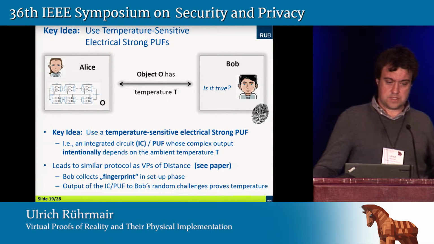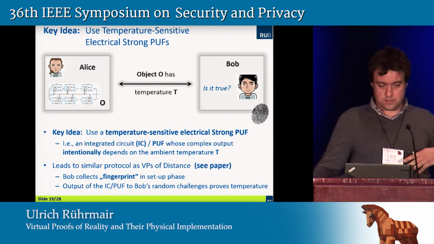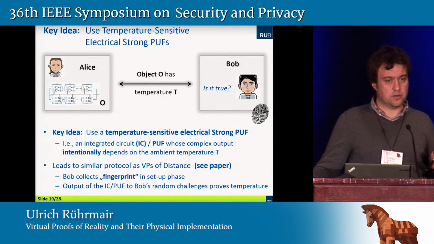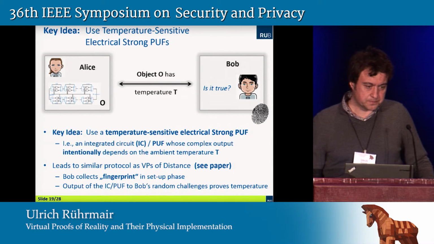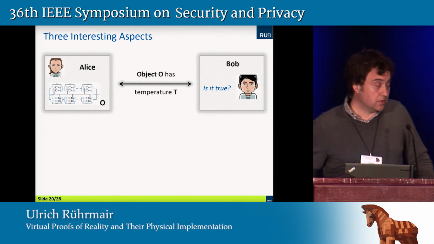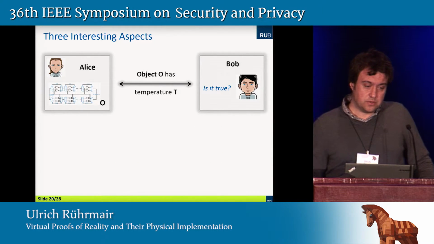And cutting things short for time reasons, you end up with a similar protocol as in the virtual proofs of distance. You assume that there's a certain setup phase in which Bob collects a fingerprint of the input-output behavior of that integrated circuit. And this output then proves the temperature when Bob asks random challenges to Alice. That's the idea.